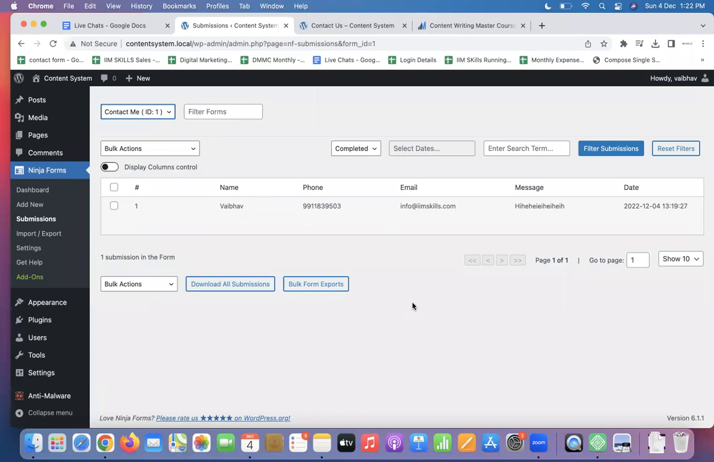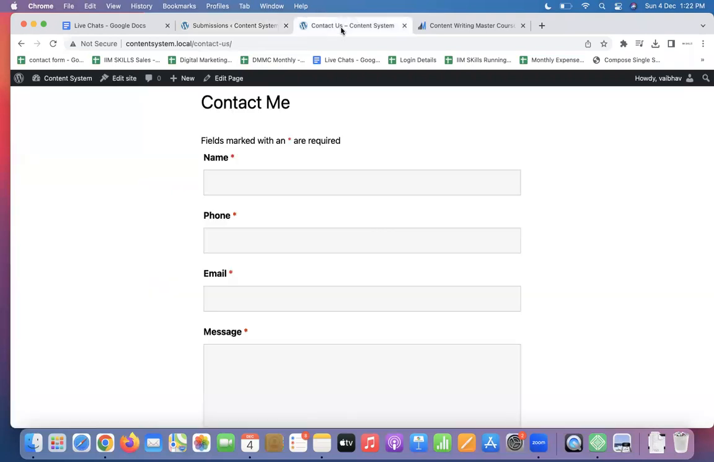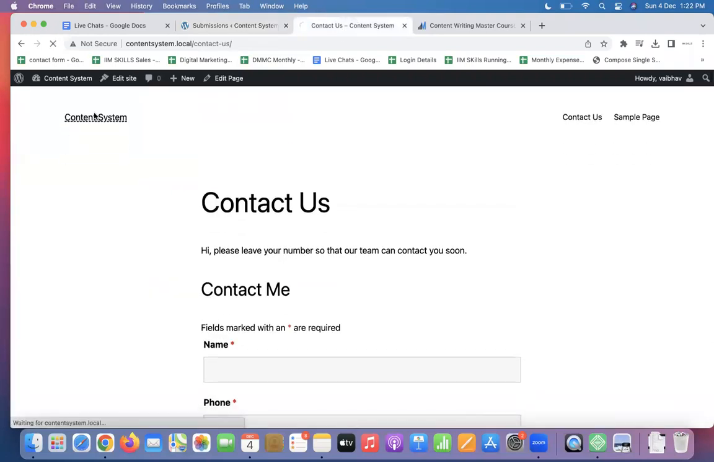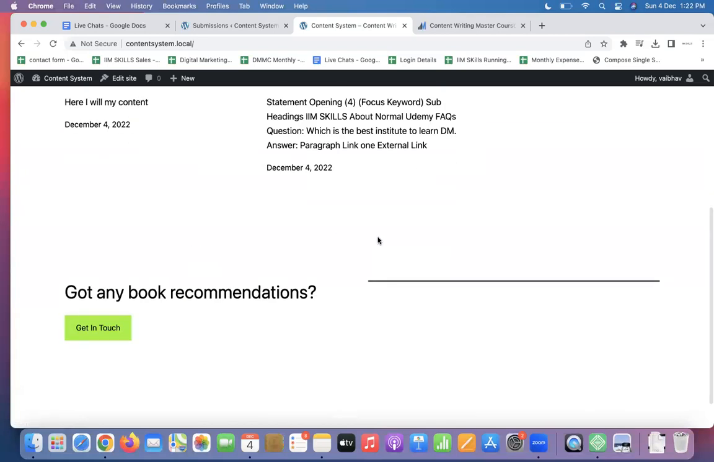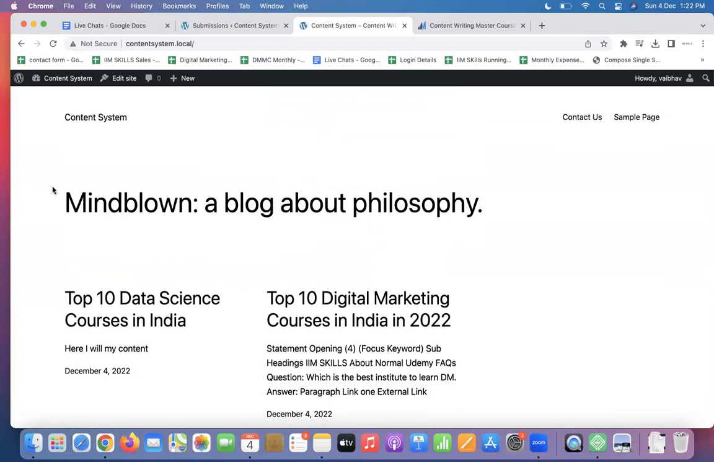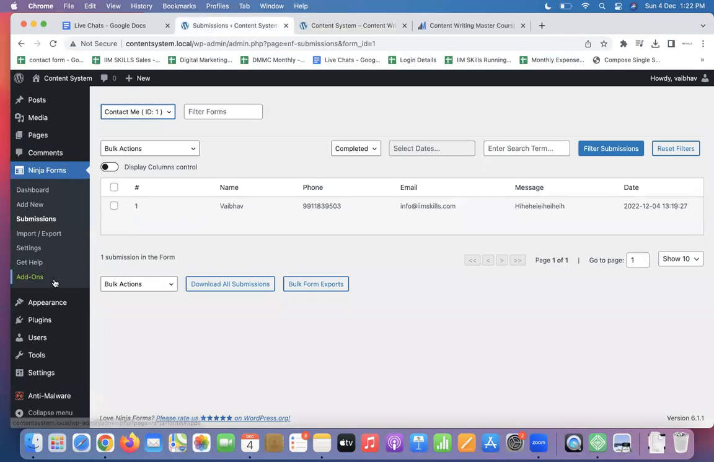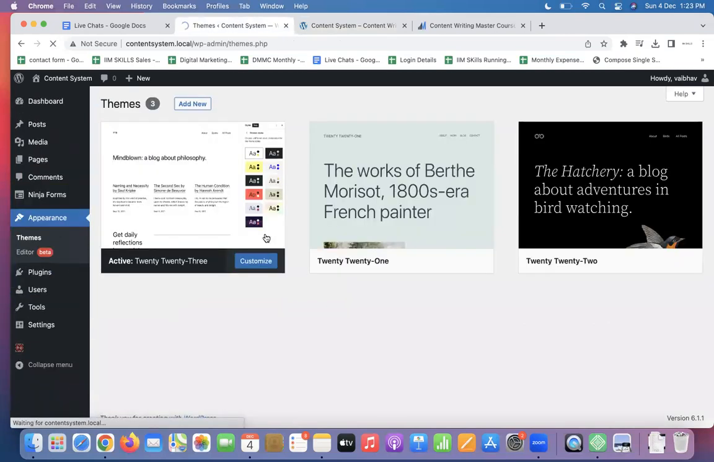Okay, the last discussion is about appearance. At the moment, what is the appearance of this particular website? Look at it. This is the current appearance. This is the default WordPress look. I don't like this. What I'll do, I'll go here, appearance, themes.